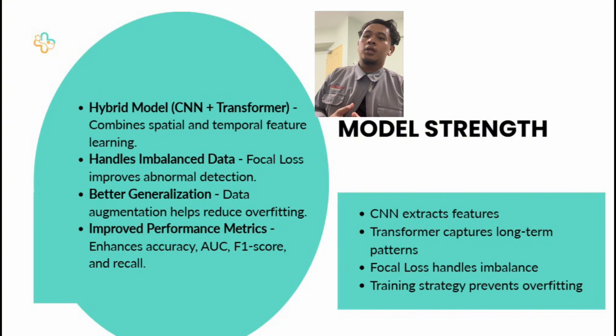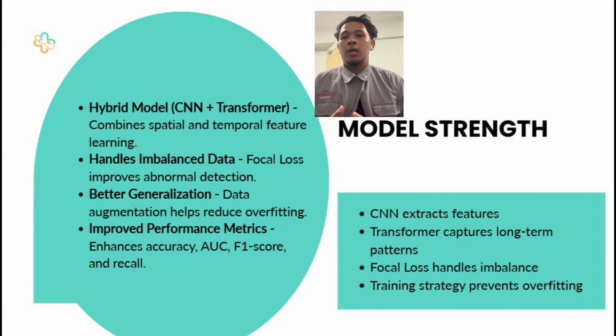The use of focal loss helps address class imbalance, and data augmentation improves generalization. So overall, this project improves key performance metrics such as accuracy, AUC, F1 score, and recall, making it suitable for heart sound classification.